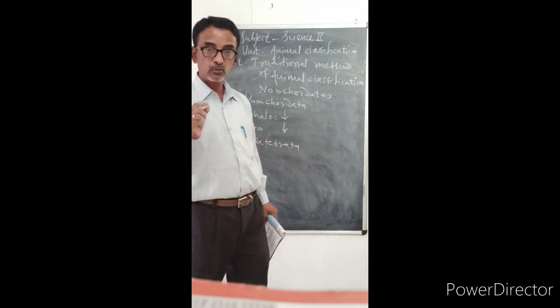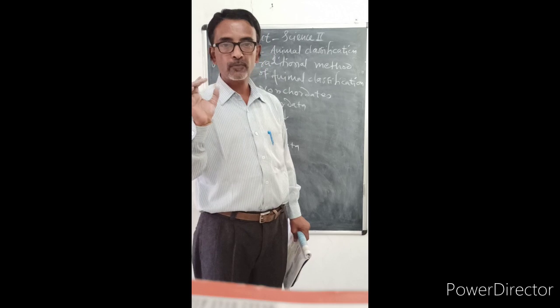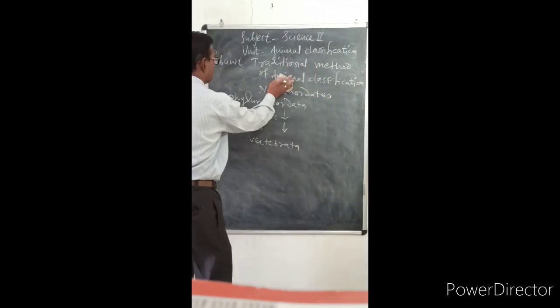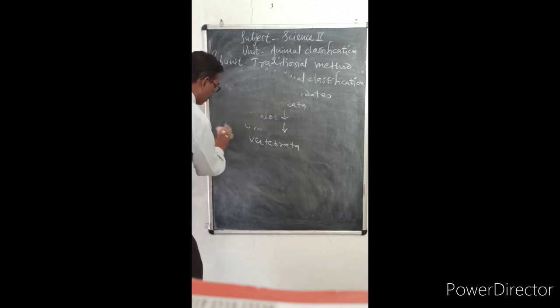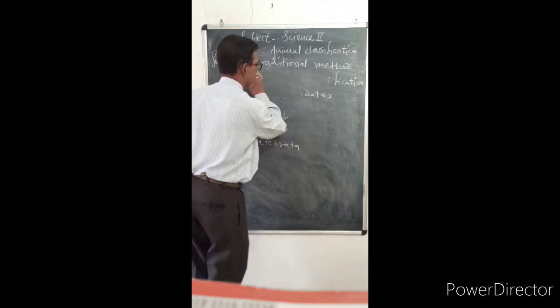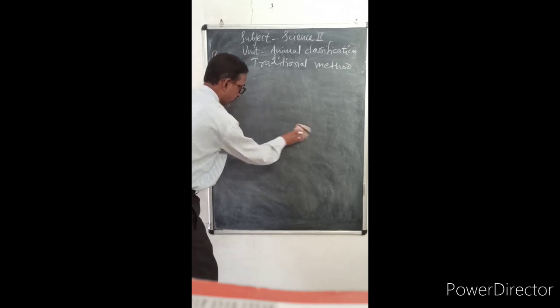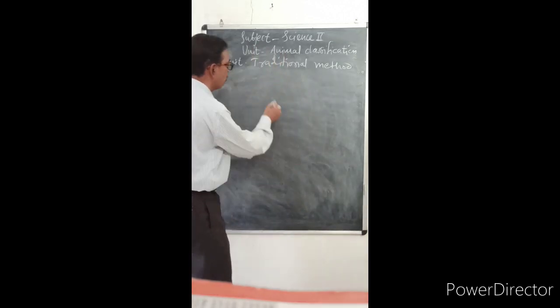Now today we study the type of classification given by Whittaker. Robert Whittaker is the name of the scientist, and the name of the classification is Five Kingdom System.